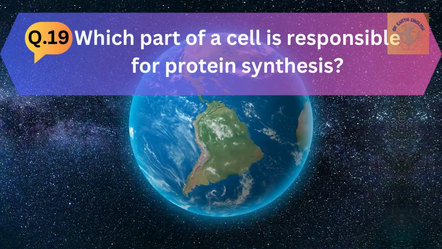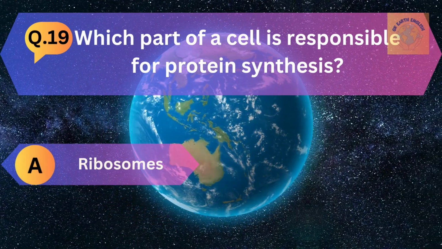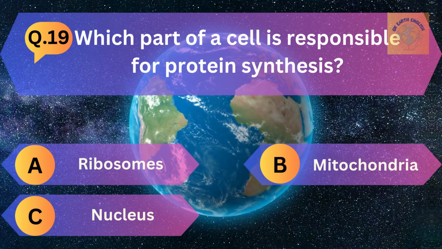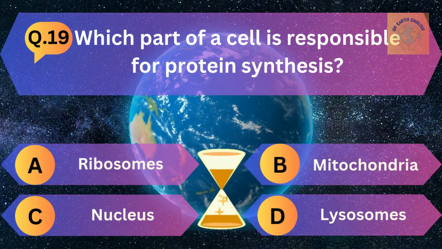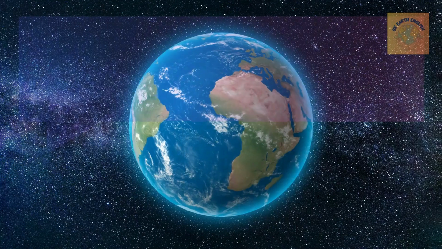Question number 19. Which part of a cell is responsible for protein synthesis? A. Ribosomes, B. Mitochondria, C. Nucleus, and D. Lysosome. The correct answer is ribosomes.